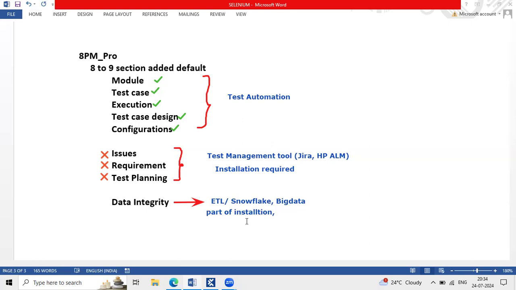What is the use of this data integrity? If you get a chance to go with big data testing, you have to gain some knowledge related to data integrity. If they don't want to go with Tosca, anyway they are going to do these things from an ETL point of view. But if the client is looking for Tosca with a DI tester, DI is nothing but all these categories are included here. Okay.